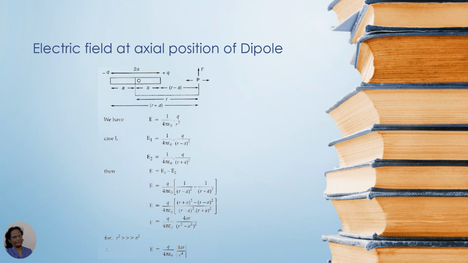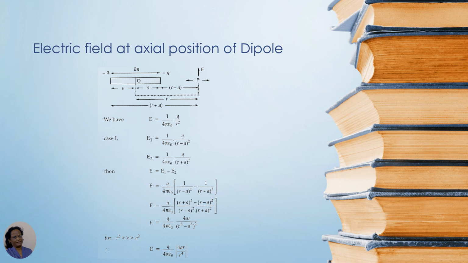and its center is at O, and from the center we have taken a point P, at a distance r, where we have to find the electric field. To find the electric field at point P, we bring a unit positive test charge. First we write the formula for electric field, 1 upon 4 pi epsilon 0 q upon r square, as stated in the first equation. Also, the position of minus q from P is r plus a, and plus q from P is r minus a.